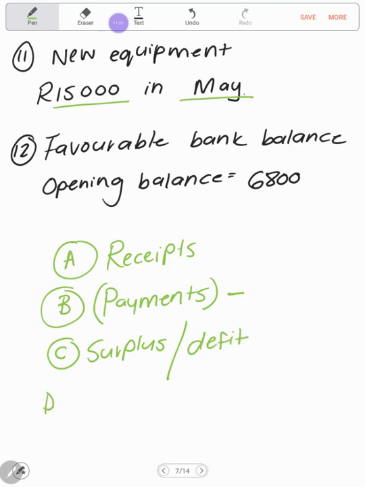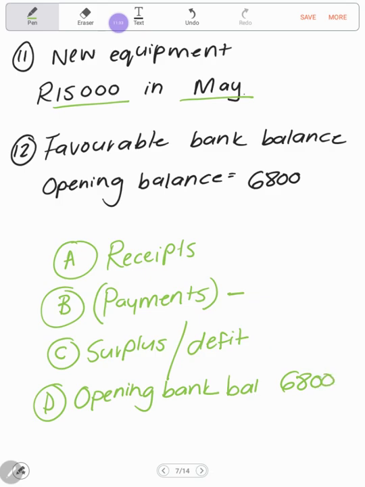Once you get that, you will have your opening bank balance, which will be that 6,800 Rand.